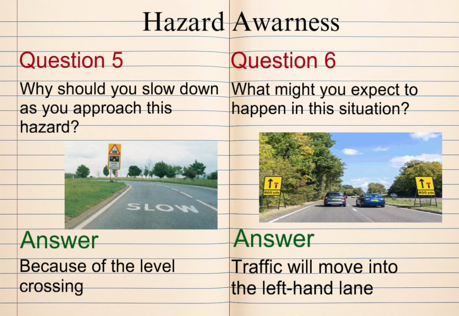Question 5. Why should you slow down as you approach this hazard? Answer. Because of the level crossing. Question 6. What might you expect to happen in this situation? Answer. Traffic will move into the left-hand lane.